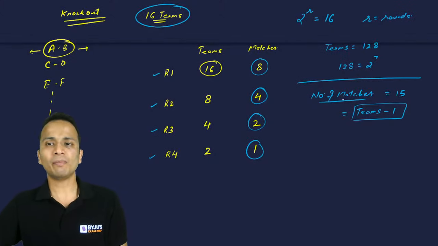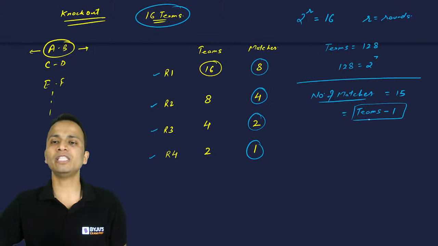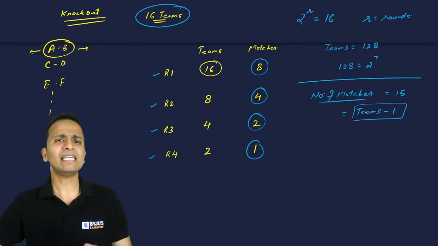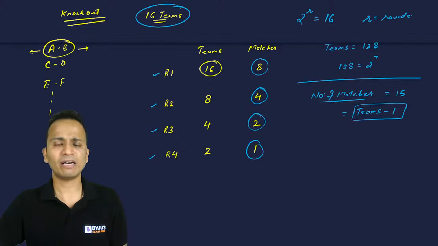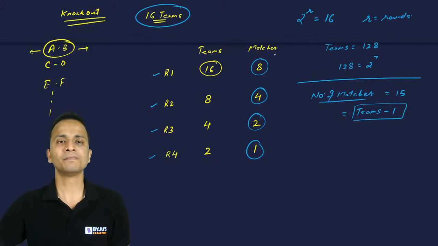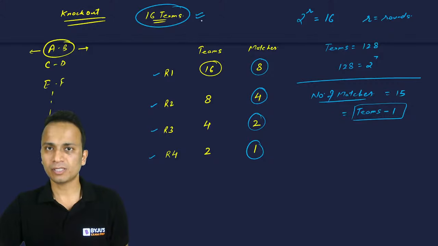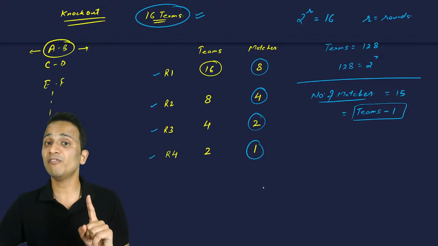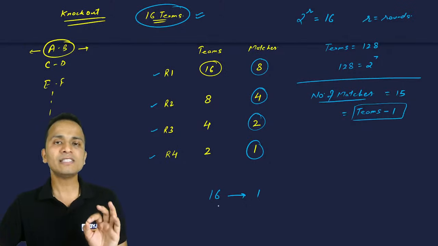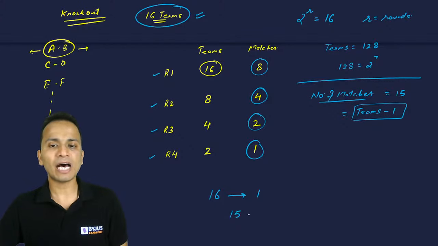So the number of matches is equal to 15, which is always equal to the number of teams minus 1. What is the logic behind that? ऐसा नहीं है कि ये तुक्के से आ गया या फिर हर बार आएगा या नहीं आएगा, ये सोचना पड़ेगा. So there is a big logic behind this. Now the tournament started with 16 teams. Ultimately there is one winner. 16 टीम से स्टार्ट हुआ, ultimately there is one winner. So that means out of these 16 teams, 15 teams are eliminated.